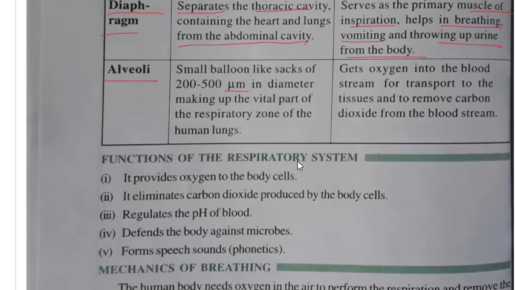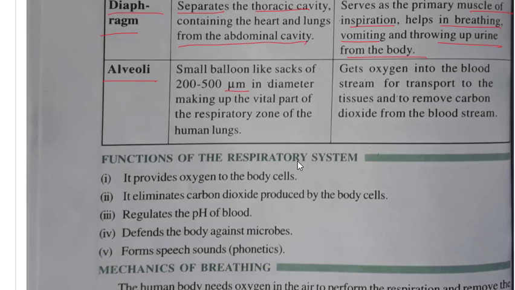So it is difficult to imagine how small they are. They are made up of balloon-like sacs, and their diameter is about 200 to 500 micrometer, making up the vital part of the respiratory zone of the human lungs. Vital means very important. They are a very important part of our lungs.